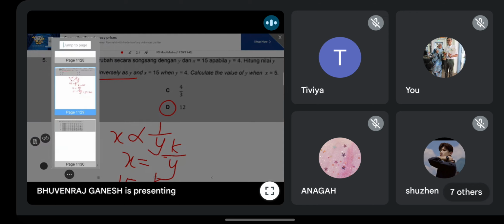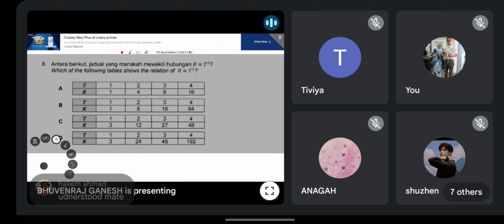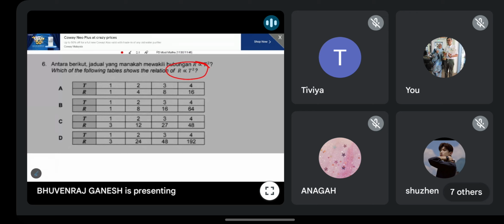Okay, soalan nombor 5. Okay, so part 6, now we go a bit level up. Now we involve the table, melibatkan jadual. So this one, they ask which show the relation R berkadar terus dengan kuasa 2 T. Which table show this relationship? So can you all tell me which is the correct answer? Mana yang betul? This one might be a bit hard if you never see this kind of question lah. Kalau kamu tak nampak soalan macam ni. But it's still quite easy to do if you understand.